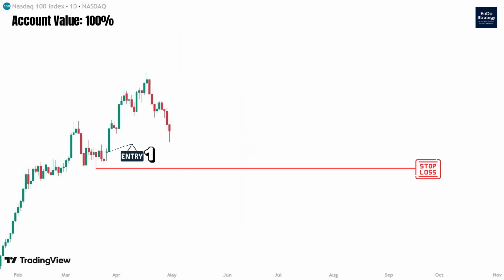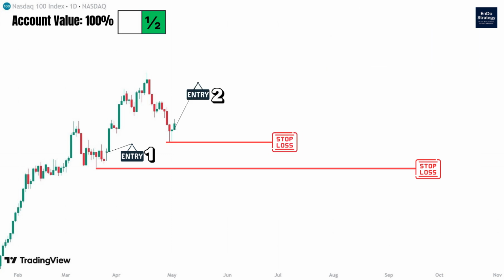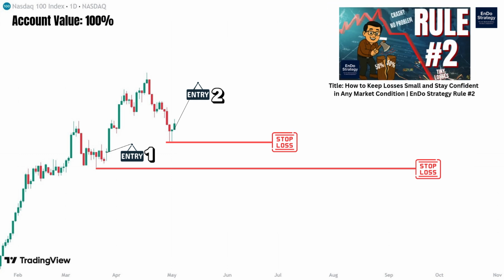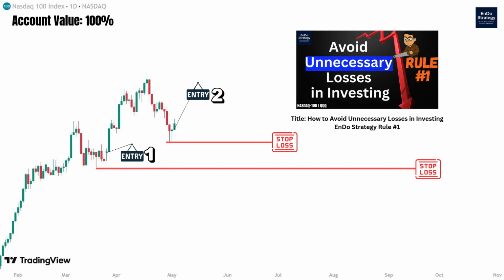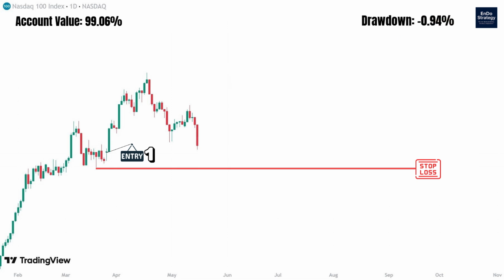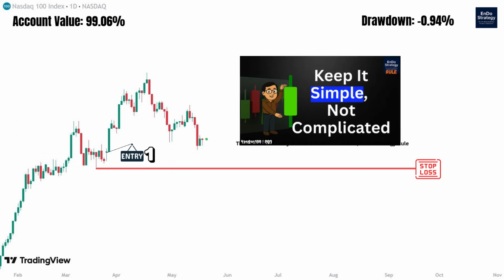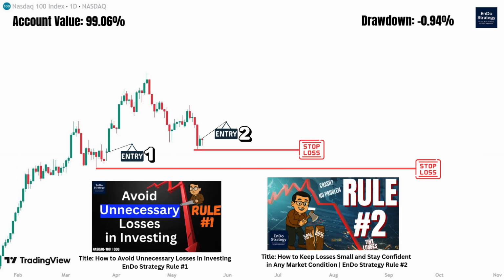Once the bullish daily candle closed, we opened position 2 using the remaining half of the account balance according to rule number 2, while placing the stop loss according to rule number 1. However, the market continued declining, and position 2 was closed after the stop loss was hit. According to the rules, once another bullish daily candle closed, we reopened position 2 using the same principle. The market then moved upward.